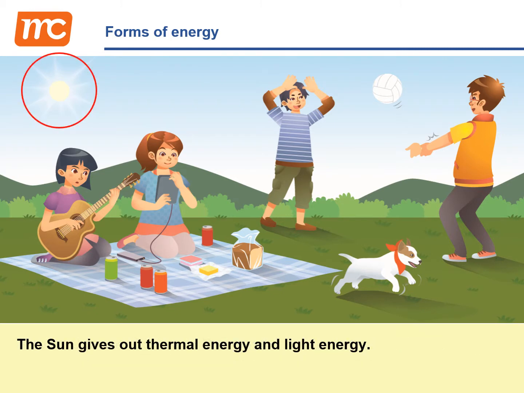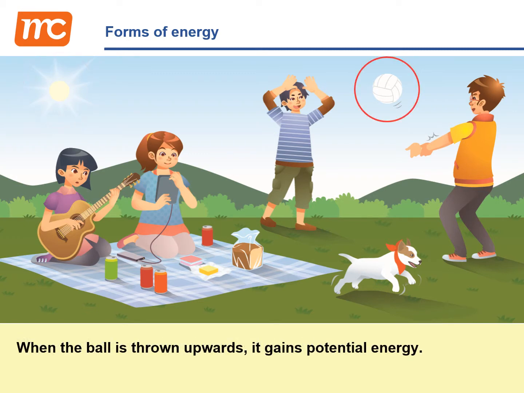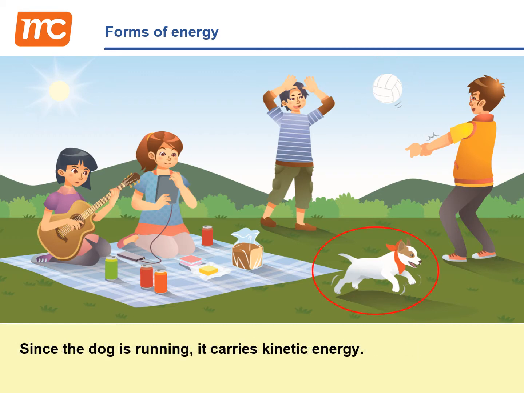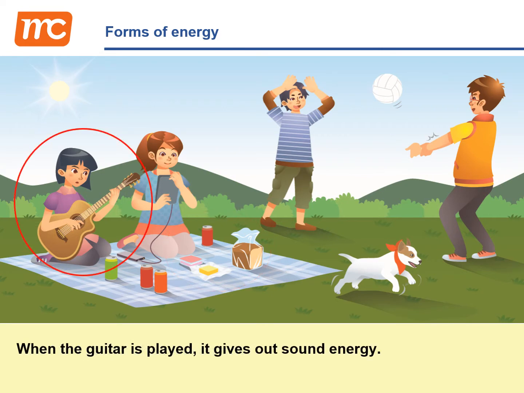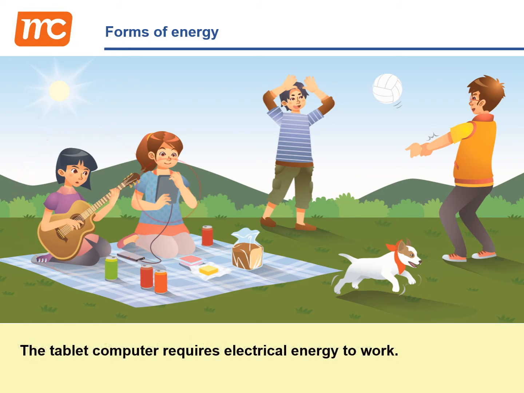The sun gives out thermal energy and light energy. When the ball is thrown upwards, it gains potential energy. Since the dog is running, it carries kinetic energy. The food stores chemical energy. When the guitar is played, it gives out sound energy. The tablet computer requires electrical energy to work.